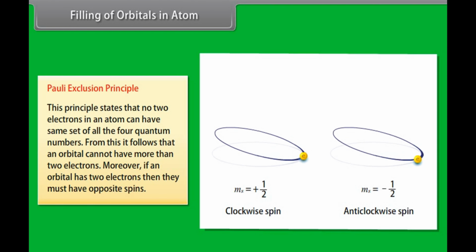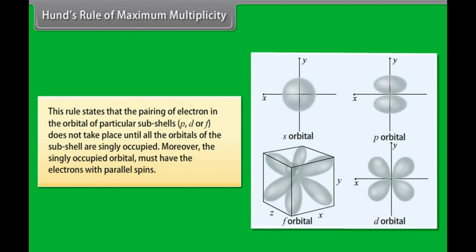This principle states that no two electrons in an atom can have the same set of all the four quantum numbers. From this, it follows that an orbital cannot have more than two electrons. Moreover, if an orbital has two electrons, then they must have opposite spins. Hund's rule of maximum multiplicity. This rule states that the pairing of electrons in the orbitals of particular subshells p, d or f does not take place until all the orbitals of the subshell are singly occupied. Moreover, the singly occupied orbitals must have the electrons with parallel spins.